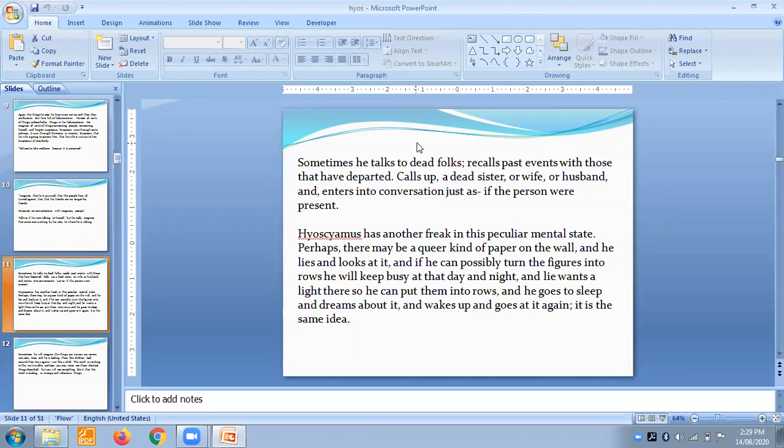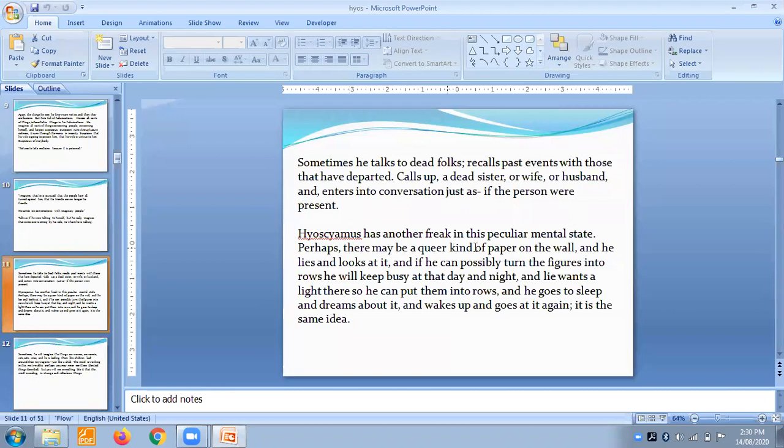With Hyoscyamus, she really recovered. I cannot say cured, but she really recovered from the Alzheimer's. Such mentality or such imaginations, where you get no practicality. Such type of things you will get in this remedy. They recall past events with those who have departed, call for a dead sister or wife or husband, and enter into conversation just as if the person were present.